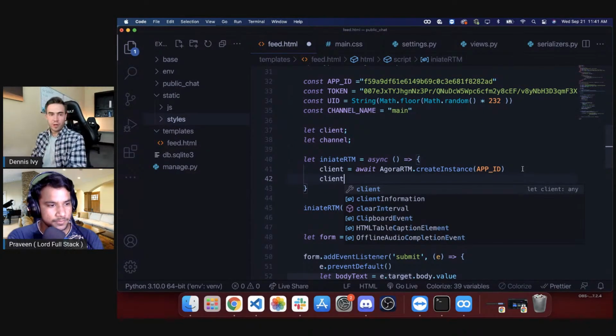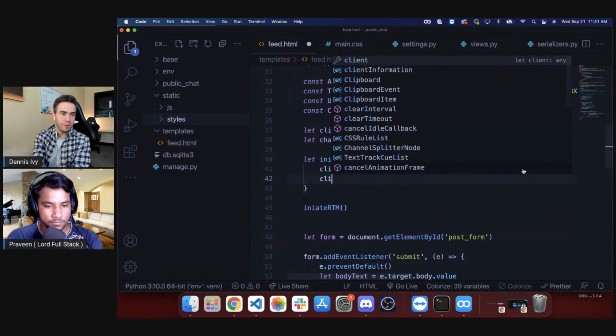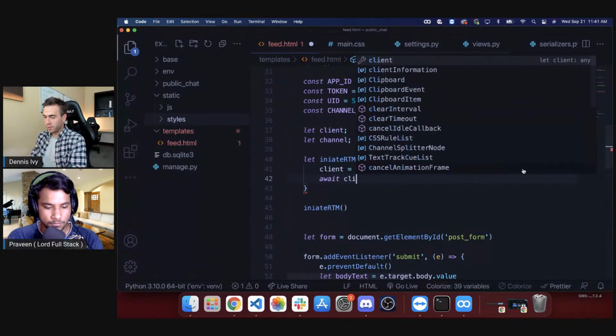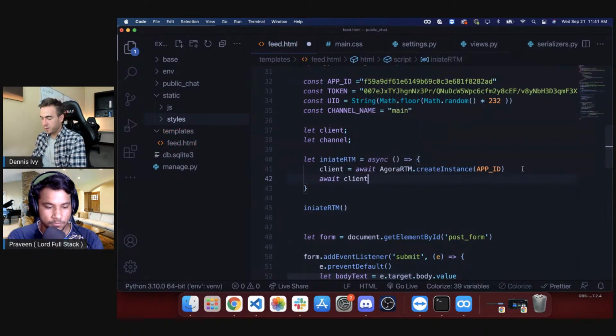So we created the client object, but then we need to log in. So now we need to log in. We're just going to call await client.login. So we create the client object, then we log in.